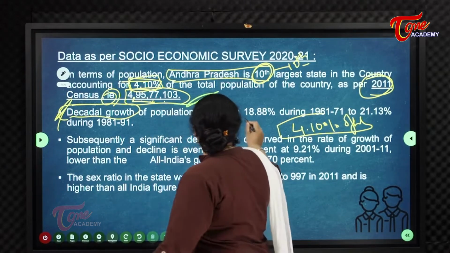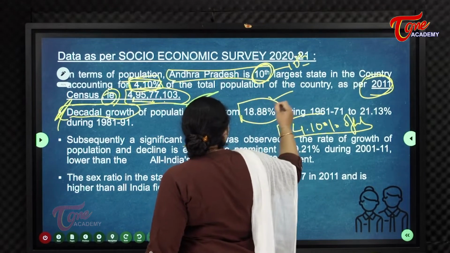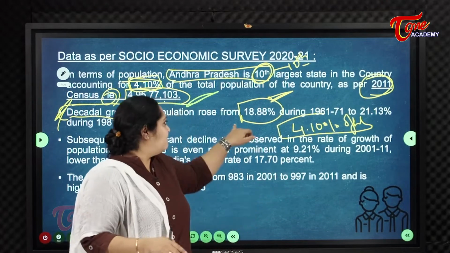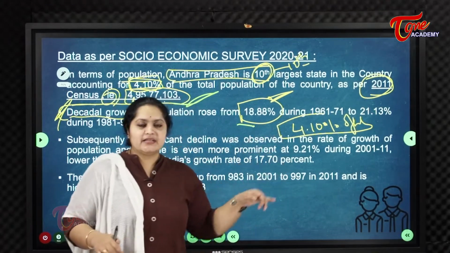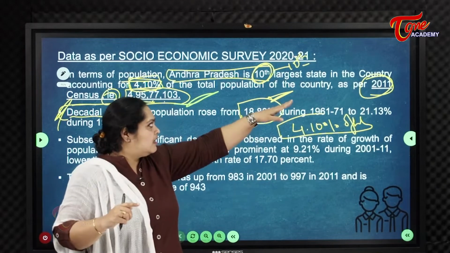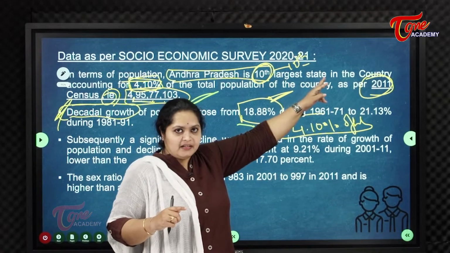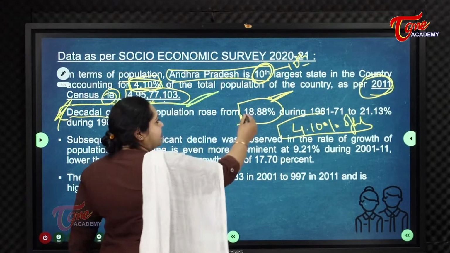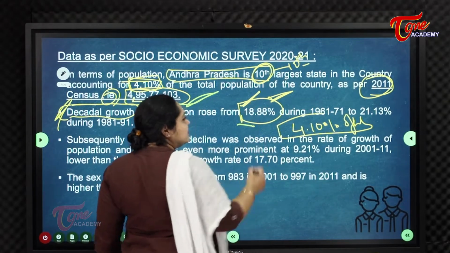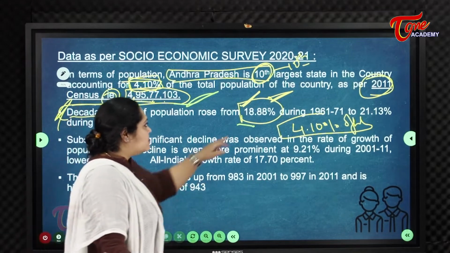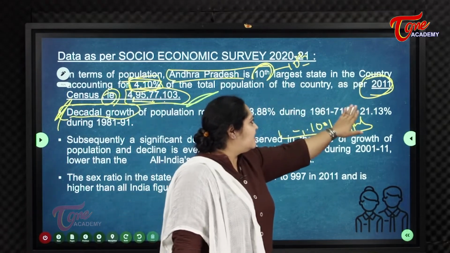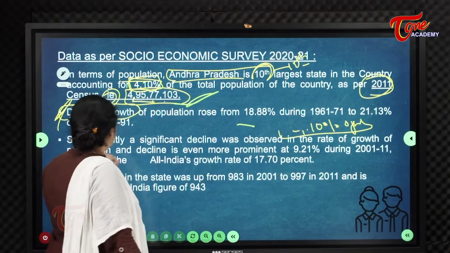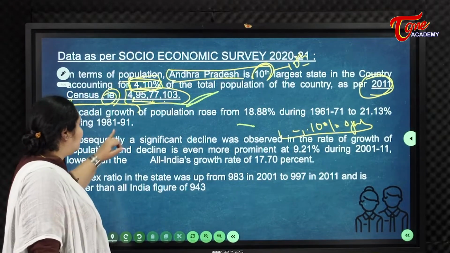That comes to 18.88%. That means we are increasing by 18.88% for every 10 years. From 2001 to 2011, 18.88% decadal growth was seen. This growth was during 1961 to 71 and 21.13% during 81 to 91.